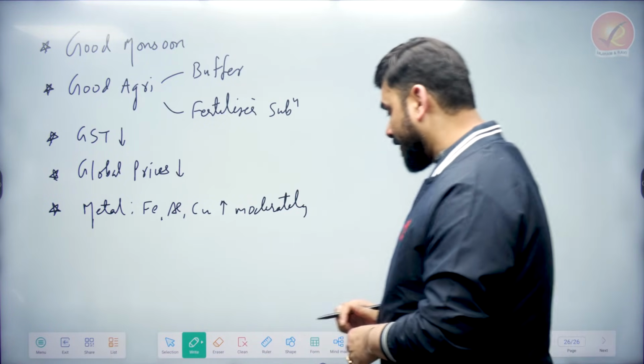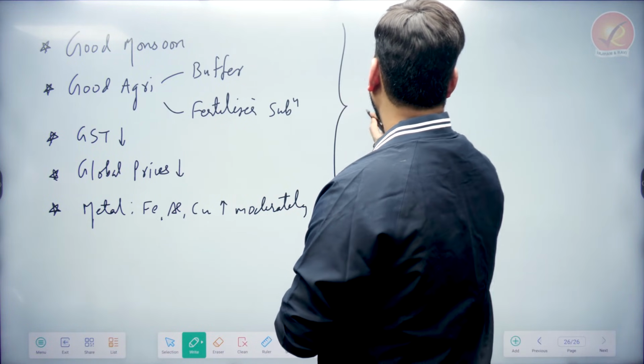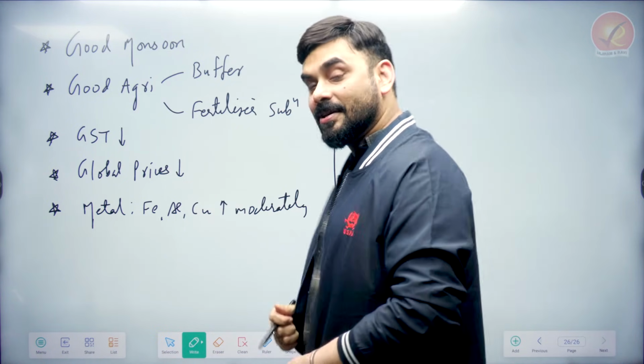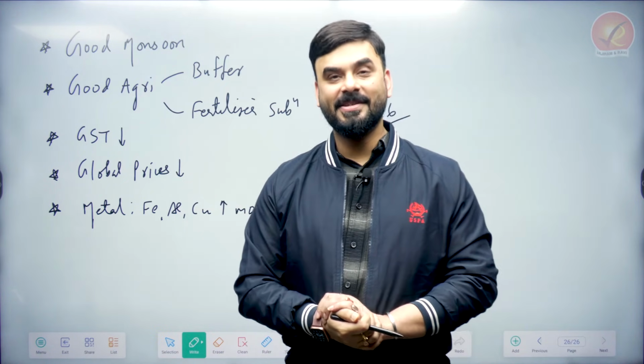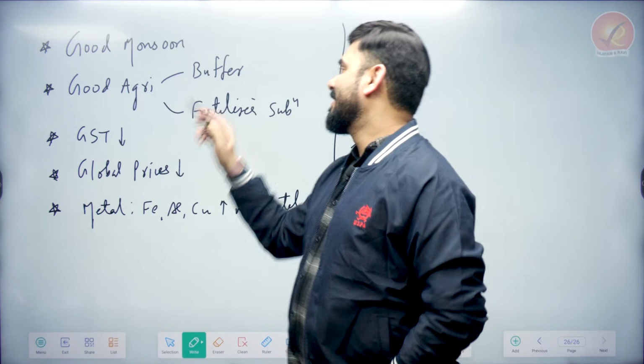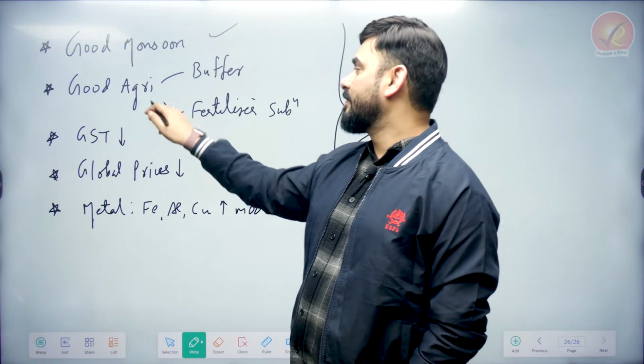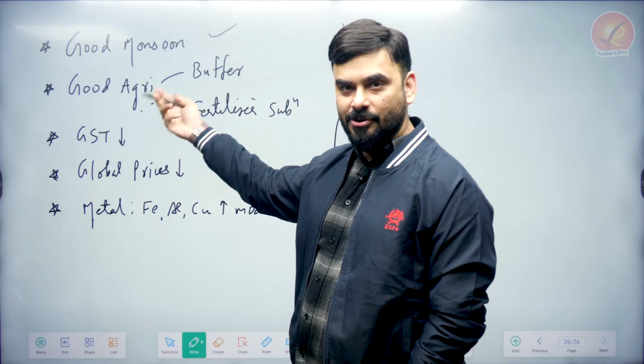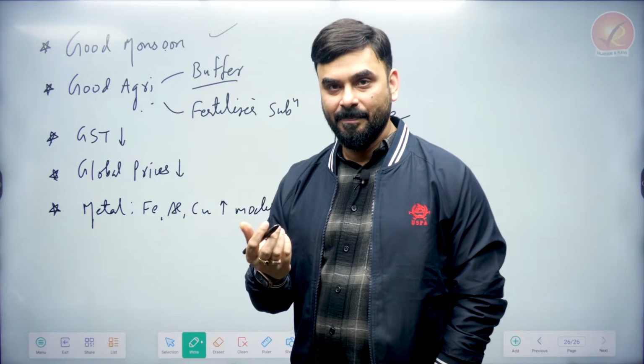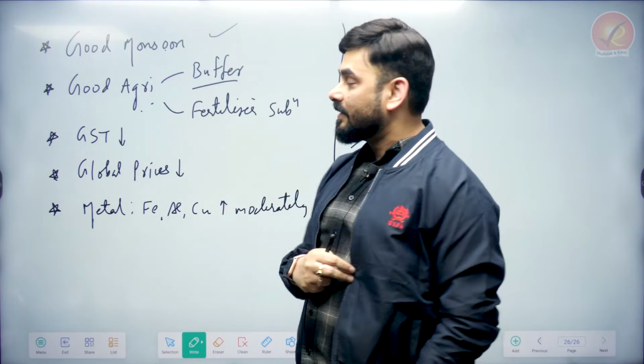Then the economic survey talks about the future projection for 2026. The economic survey is saying that they are hopeful that there will be a good monsoon. Good monsoon means good production, and it is good for agriculture. So India will have a buffer, which means we will have extra food grains with us.